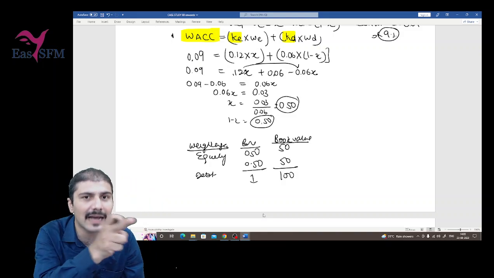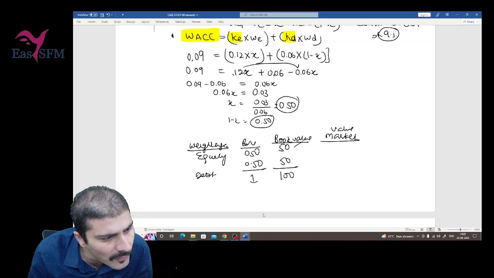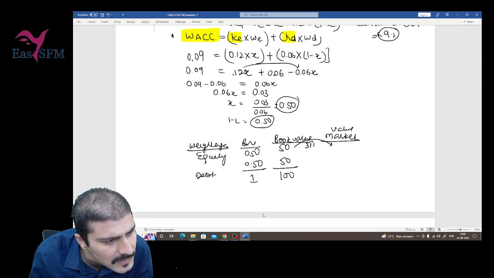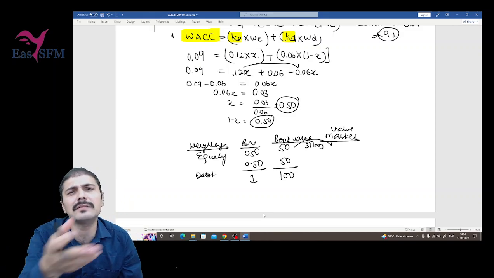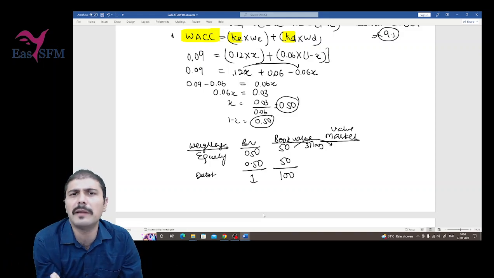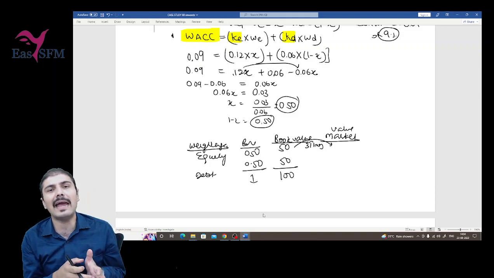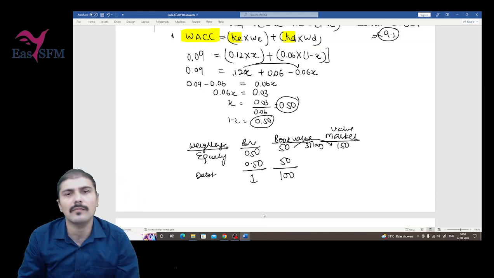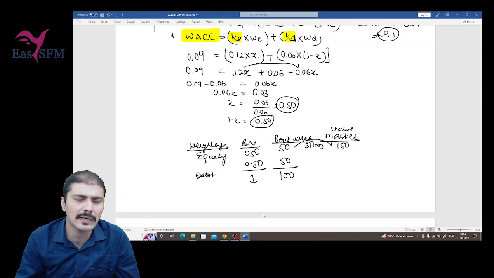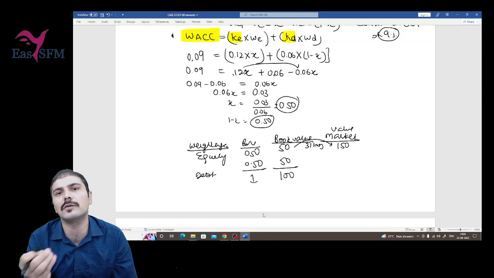In the question that I am solving, it is given that the market value of equity is 3 times the book value. In your exam, it can be given as 4 times, 3 times, 5 times, or 2 times. It doesn't matter. If the original book value is 50 rupees and the market value is 3 times, what will be the market value of equity? 150 rupees, obviously. And the book value of debt in my question is given as the same as the market value of debt.